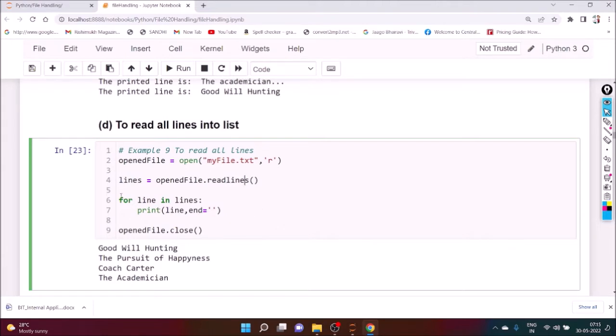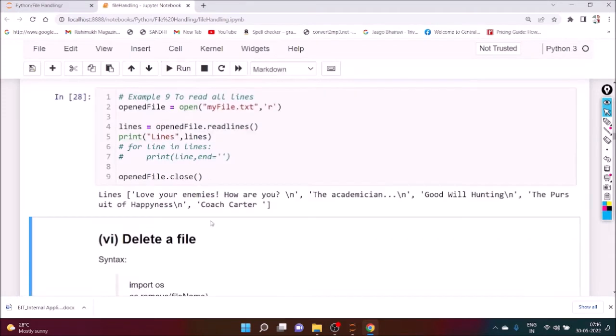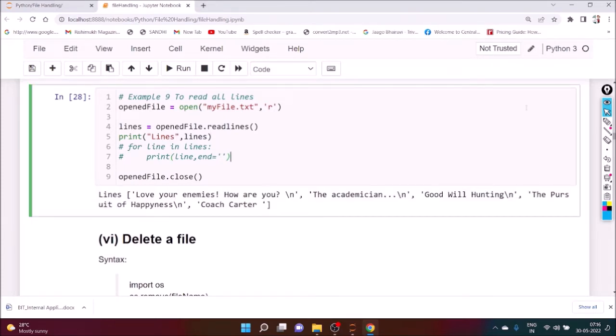Okay, and here you can do one thing. It is better to print the lines, print lines. Here you can build lines. Can you execute it? Yeah, you can execute. Now you can see here the content of the lines. Love your enemies \n, The Academician. So here you can see the comma. So it is a list. It is in list form.